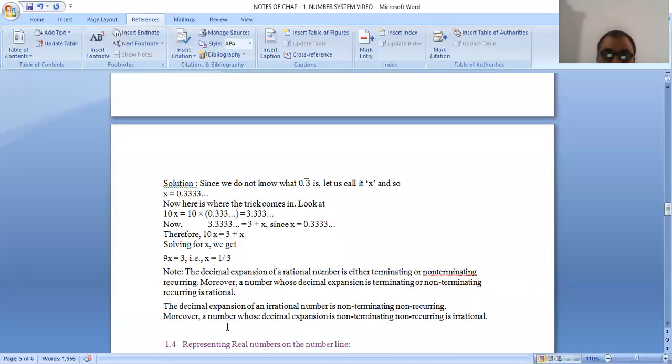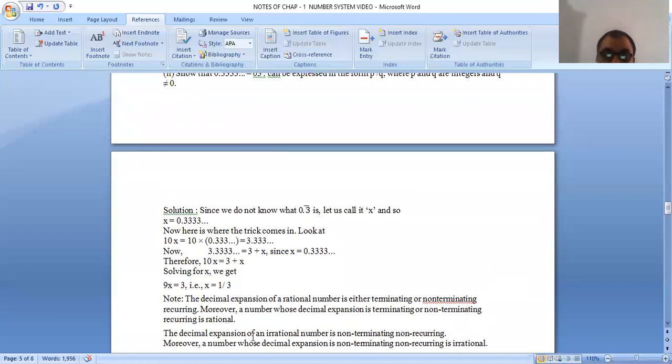Now, the decimal expansion of an irrational number is non-terminating, non-recurring. It never comes to 0, and that is called non-terminating. Moreover, a number whose decimal expansion is non-terminating, non-recurring is irrational. Have all understood?